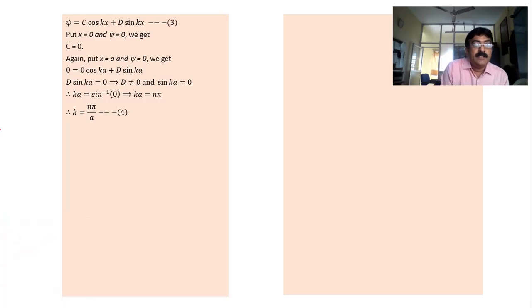See here, in this case c cos 0 plus d sin 0 is equal to 0. That is c into 1 plus 0 equal to 0. So c is equal to 0. That is this answer, this one.